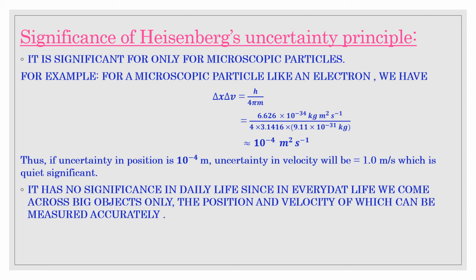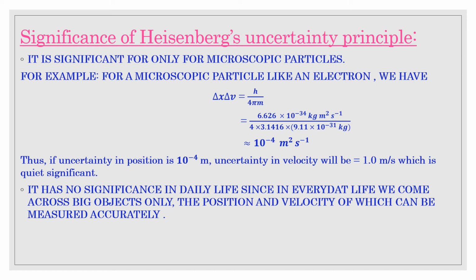Let us take one more example. Suppose for a particle of mass 1 mg, we have del x into del v is equal to h upon 4 pi m. Substituting the values of h, pi as 3.14, and m as 1 milligram, that is 10 to the power minus 6 kg, in the given formula, you will get around 10 to the power minus 28 meter square per second.